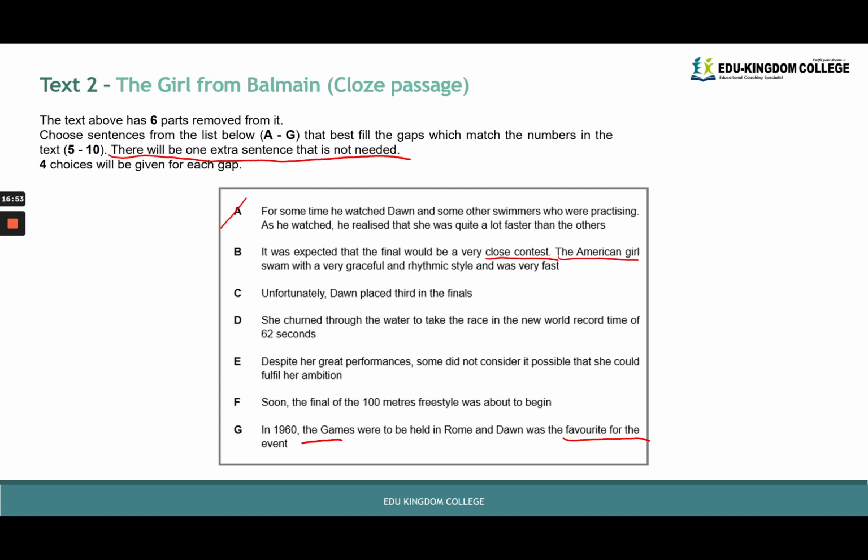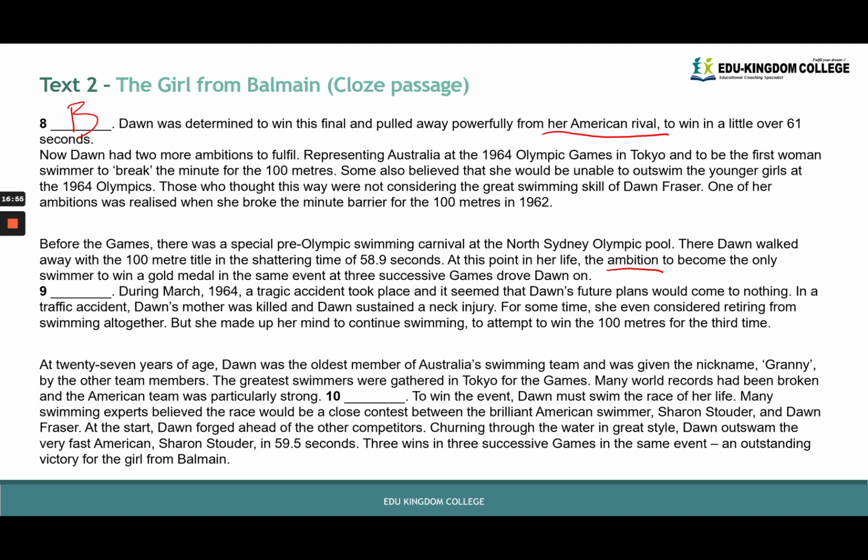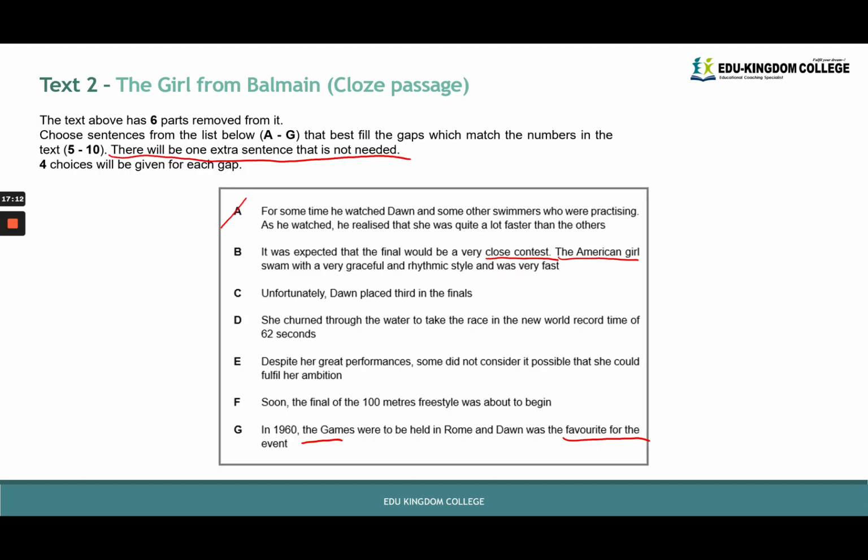Unfortunately, Dawn placed 3rd in the finals. During March 1964, a tragic accident took place. C doesn't make sense here because how do we go from talking about Dawn placing 3rd in the finals to a tragic accident occurring? That seems like quite a bit of a jump and it doesn't make sense. So we try and substitute E instead.